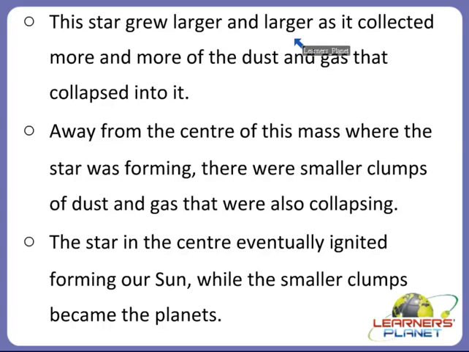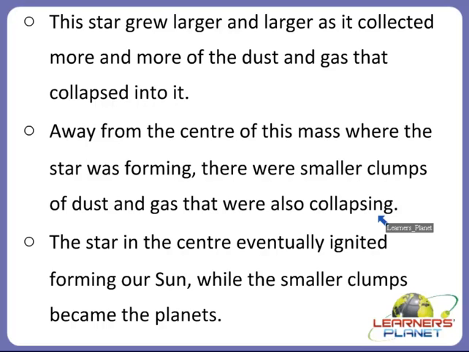The star grew larger and larger under the influence of gravity, and it collapsed into it. Then, away from the center of this mass in which the star began to form, there were other smaller clumps of dust and gas that were also collapsing.